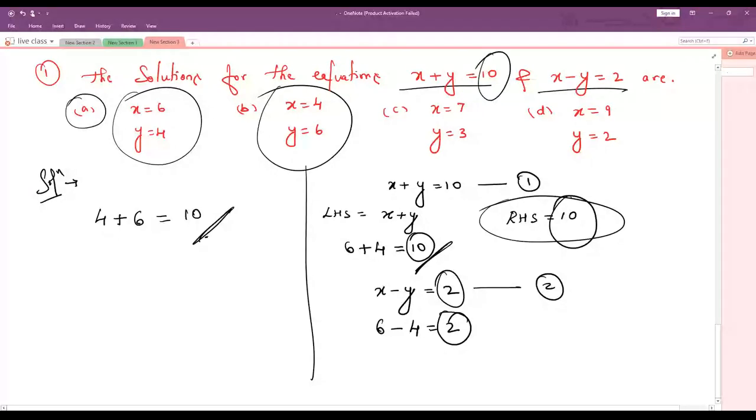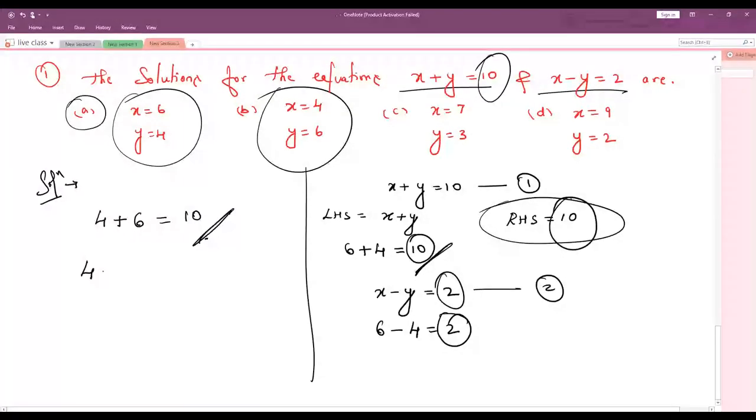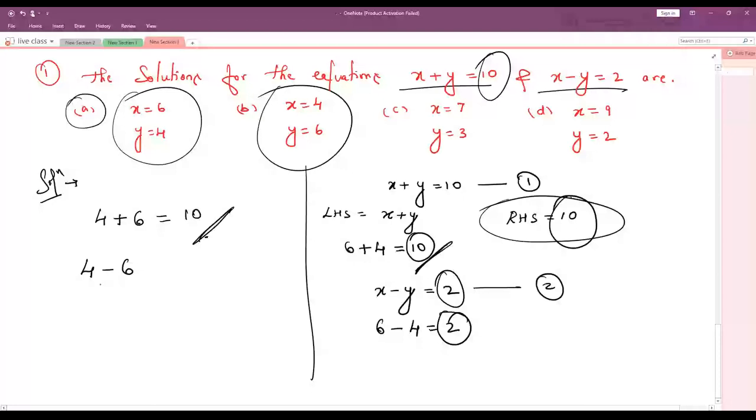Now come back to x minus y is equal to 2. What is x? 4. Minus what is y? 6. In 4, can you subtract 6? No. It means 4 minus 6 is minus 2, but we should get plus 2. So option B is not the correct answer.